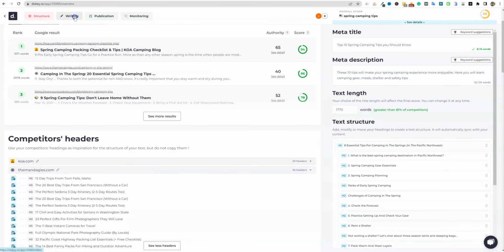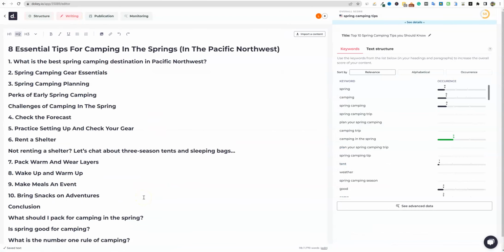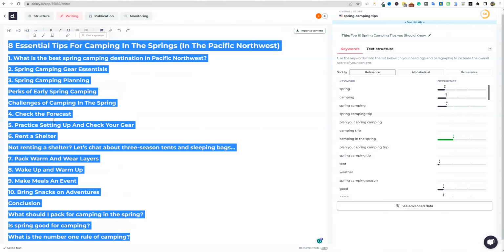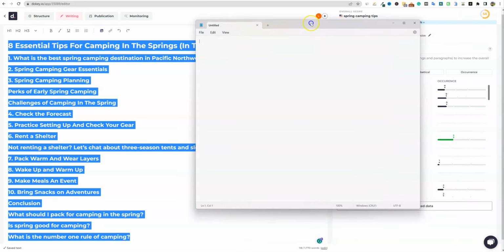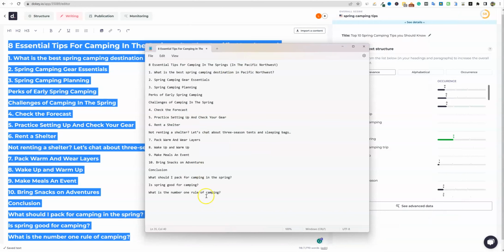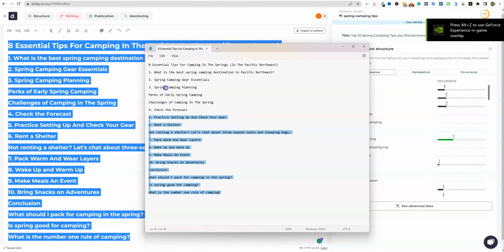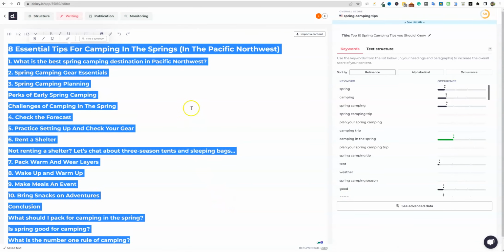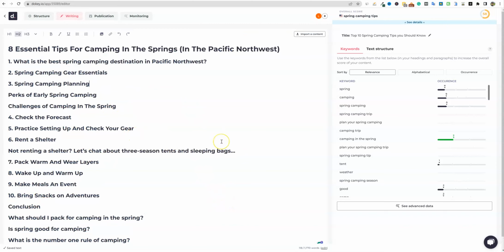And then you just move to the next section, which is writing. So this is your opportunity to grab this whole article right here, or this outline, copy it, and then go and hand it off to someone. So I'm going to go and open up a notepad, and this is what you would want to do. And this is the difference between the other tools, is that this one I think probably lacks the ability later on to just copy just the article outline. But again, this is where you would grab this and you can go and tell your writer to write about this or anything like that.